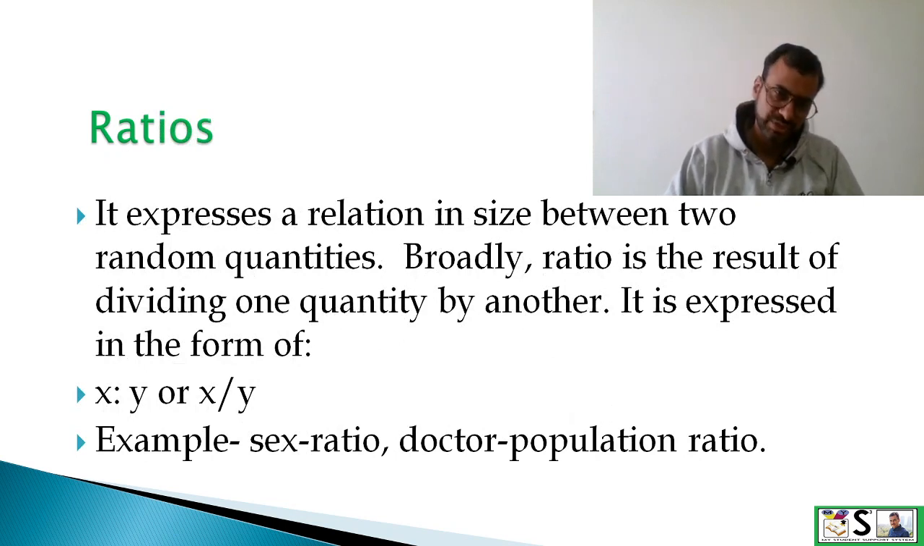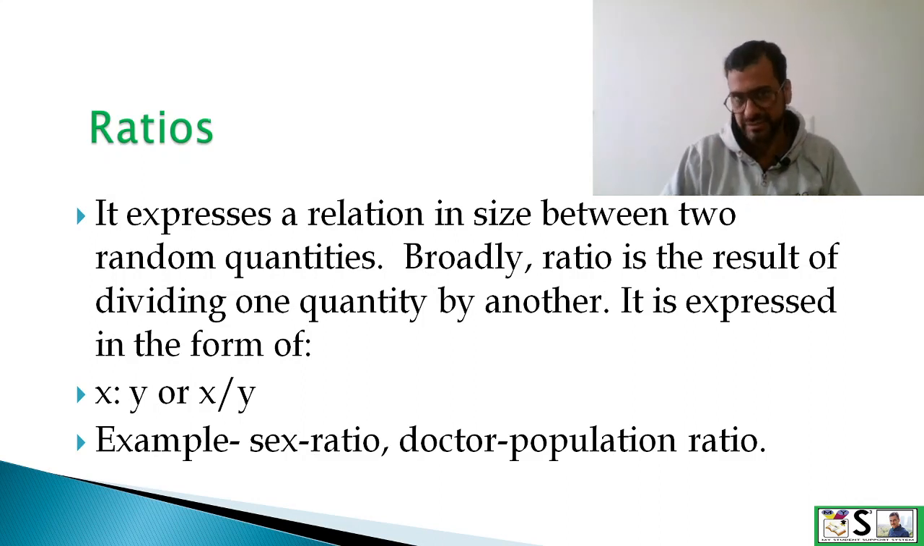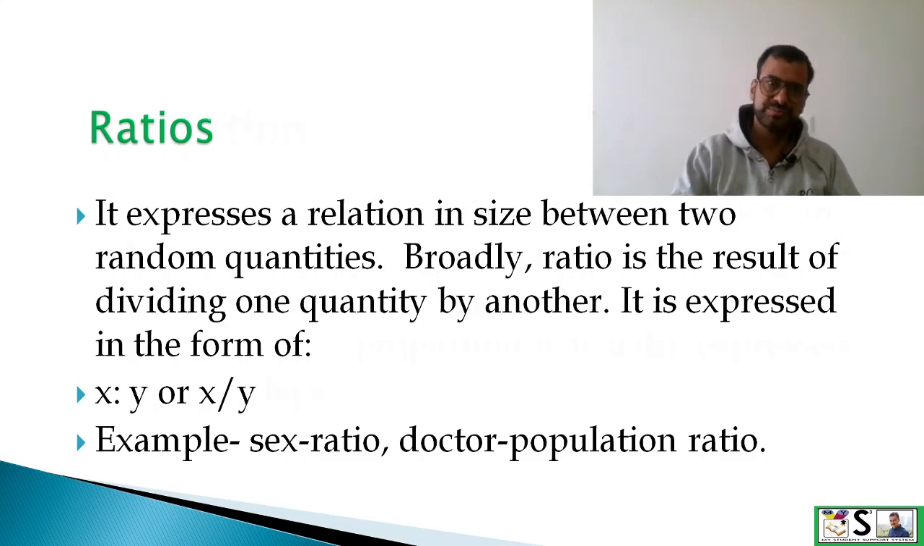What is ratio? Ratio expresses the relation in size between two random quantities. Broadly, the ratio is the result of dividing one quantity by another, and it is expressed as x is to y or x divided by y. Example, sex ratio, doctor population ratio, and so on.